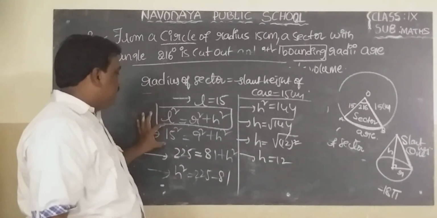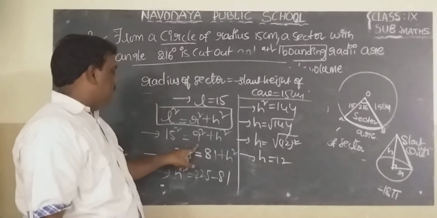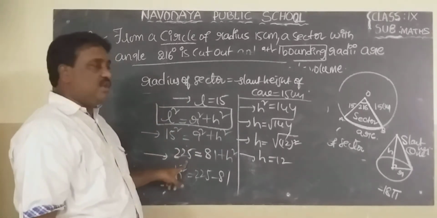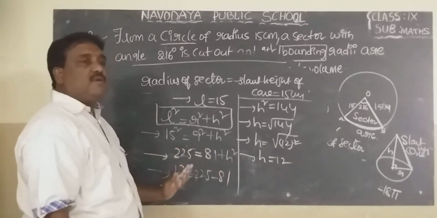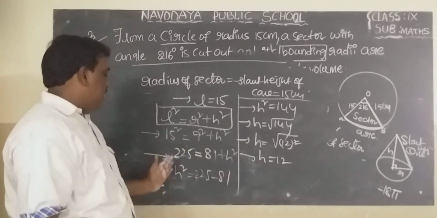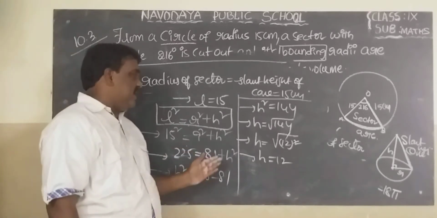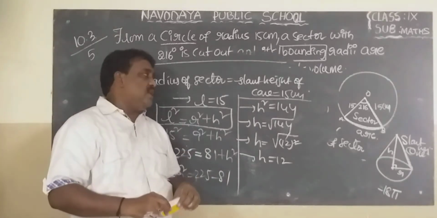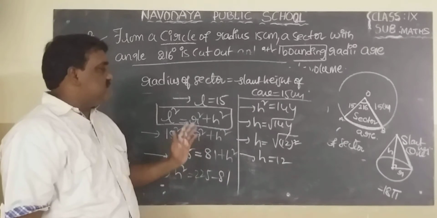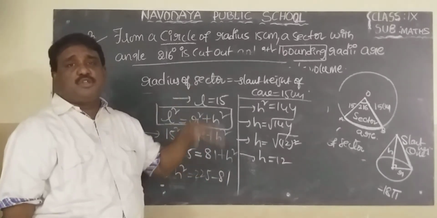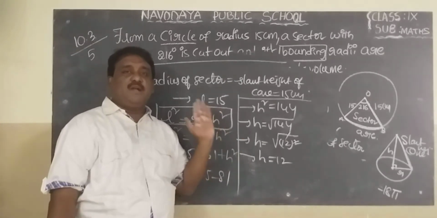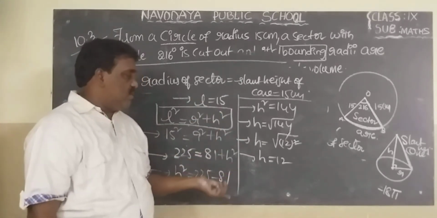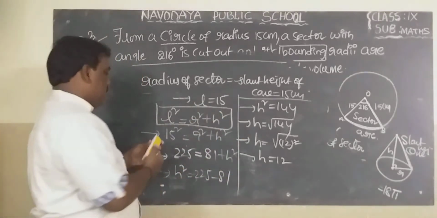L square means 15 square, R square means 9 square. 15 square is 225, 9 square is 81, plus H square. 81 is moving to the left side. H square equal to 225 minus 81. H square equal to 144. H equal to root 144. 144 can be written as 12 whole square. Square root cancels. H equal to 12.